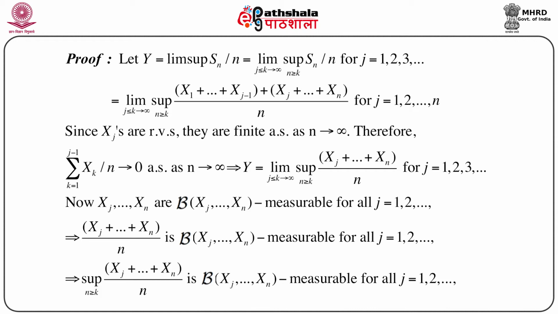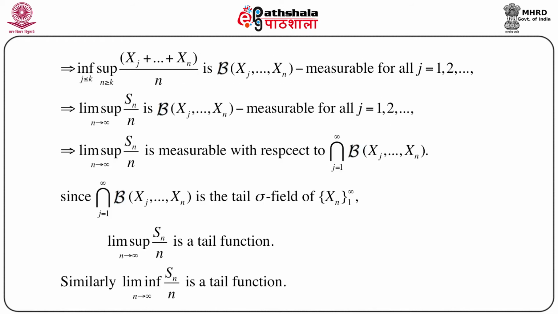Since the xj's are all random variables, xj, xj plus 1, up to xn are all Borel measurable, that means measurable with respect to the Borel set ℬ generated by xj to xn, for all j equals 1, 2 and so on. This again implies that xj plus up to xn by n is also ℬ measurable, ℬ generated by xj to xn, for all j equals 1, 2, which immediately implies that if you take the supremum over n greater than or equal to k of the same function, that is the supremum over n greater than or equal to k of (xj plus up to xn) by n, it is also ℬ measurable.